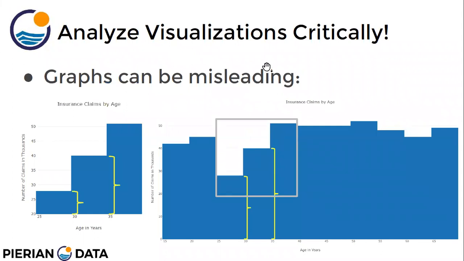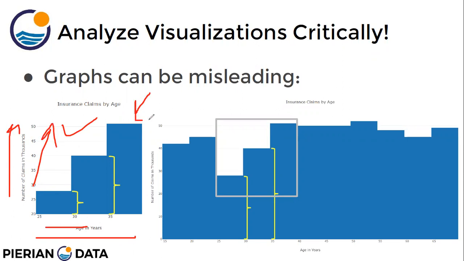So we have to analyze the visualizations critically, right? Suppose you look at the left graph, you will see that there is an increasing trend. This plot is about the number of insurance claims and the age. As the age increases, the number of claims also increases. So we can make an inference or conclusion that the more aged people make more claims.